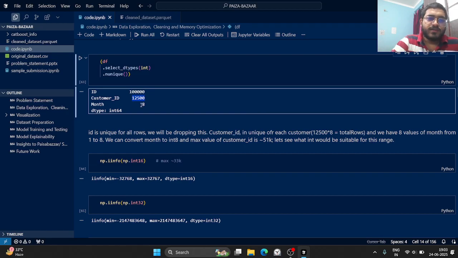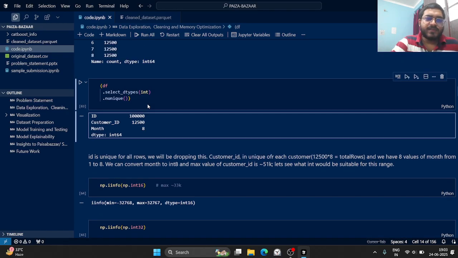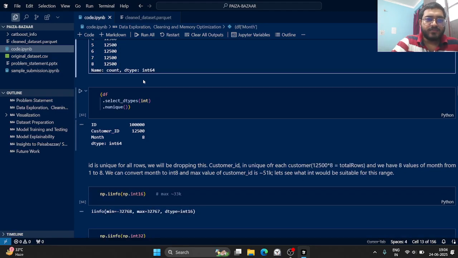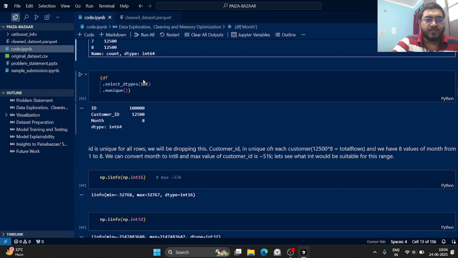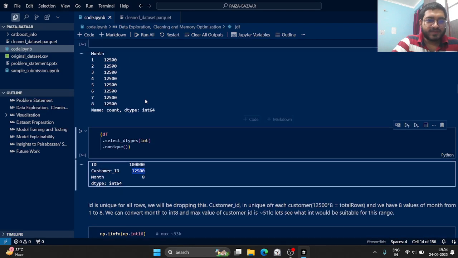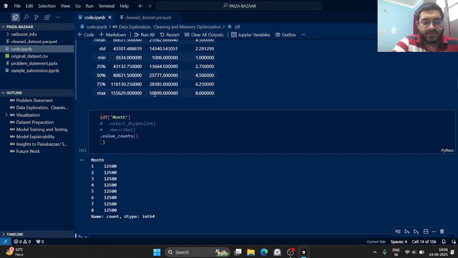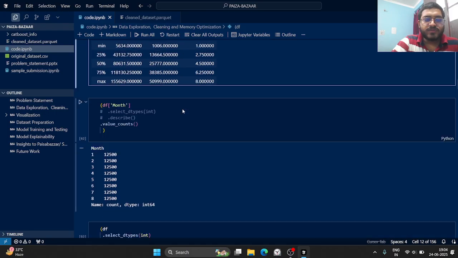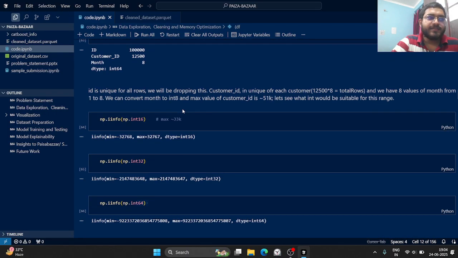And also the number of months we have simply is 1, 2, 3, 4, 5, 6, 7, 8. So we don't need int64 to store it, we can simply store it into int8. So we can save some memory here. And we can also check the range of customer ID. I have used describe, so the max value of customer ID is around 51k. So we should also try to see if we can use int32 or int16 to handle this range.